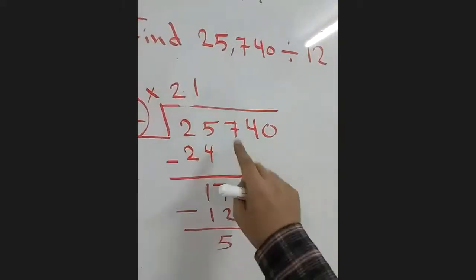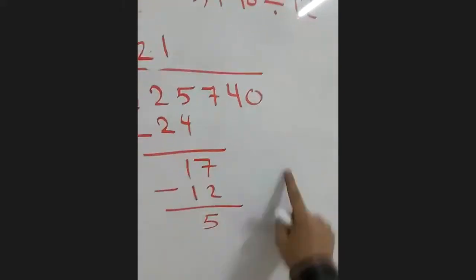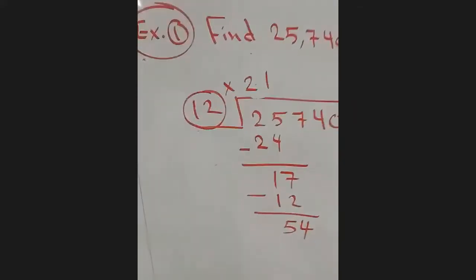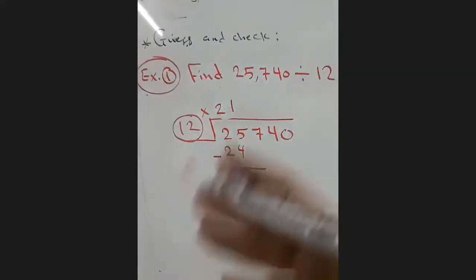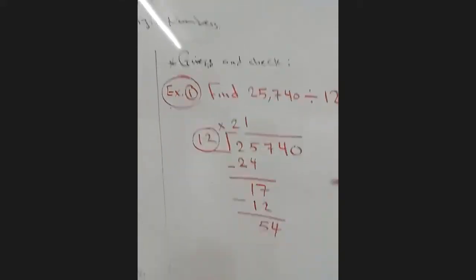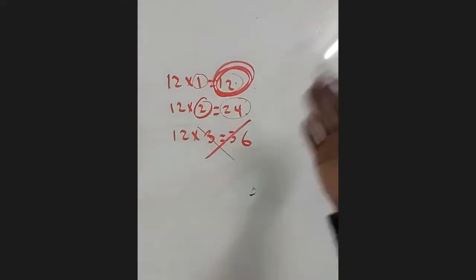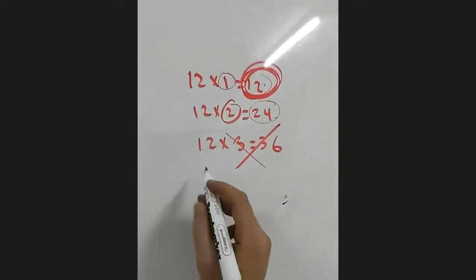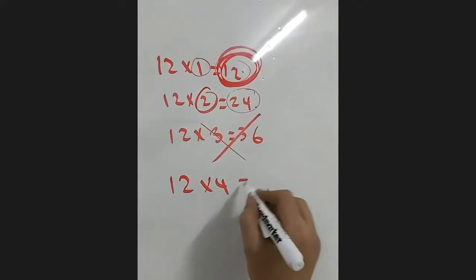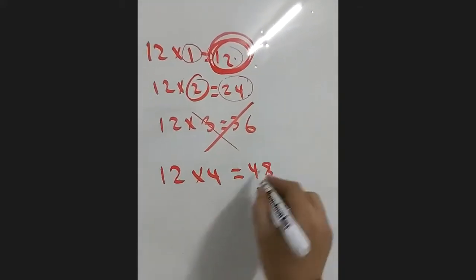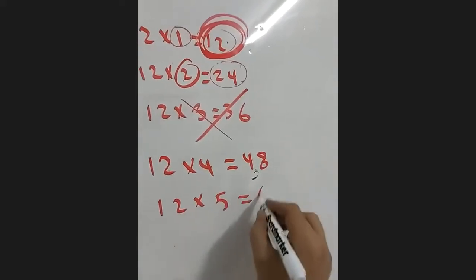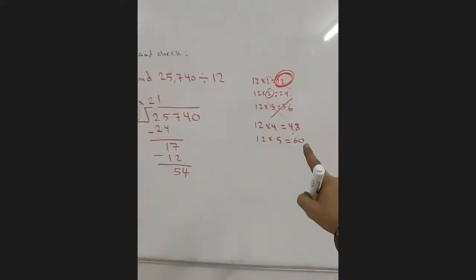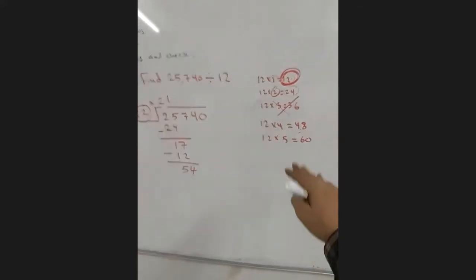Now this next number, I'll get the 4 down. Now I have 54 divided by 12. I will do the same process again, but here the 54 is bigger than 36, means I need number bigger than 3. So let's make also the timetable of 12. 12 by 4, 48. 12 by 5, 60. 60 is bigger than 54. No need to continue.